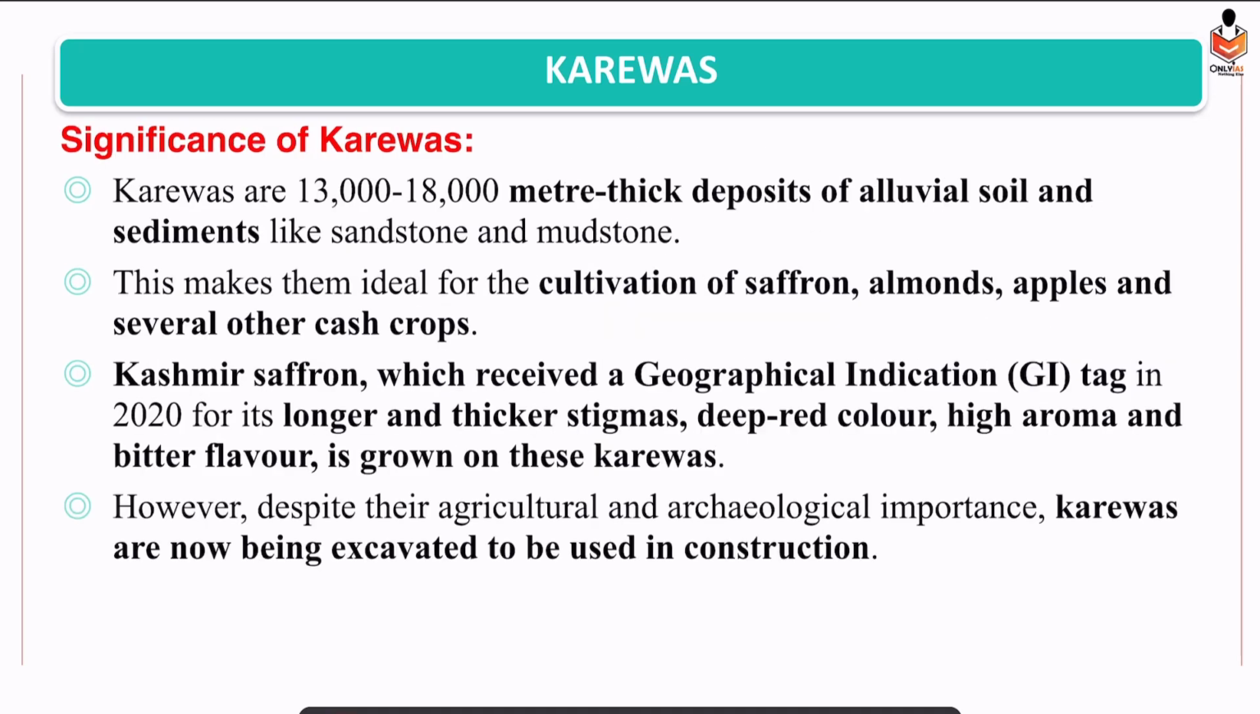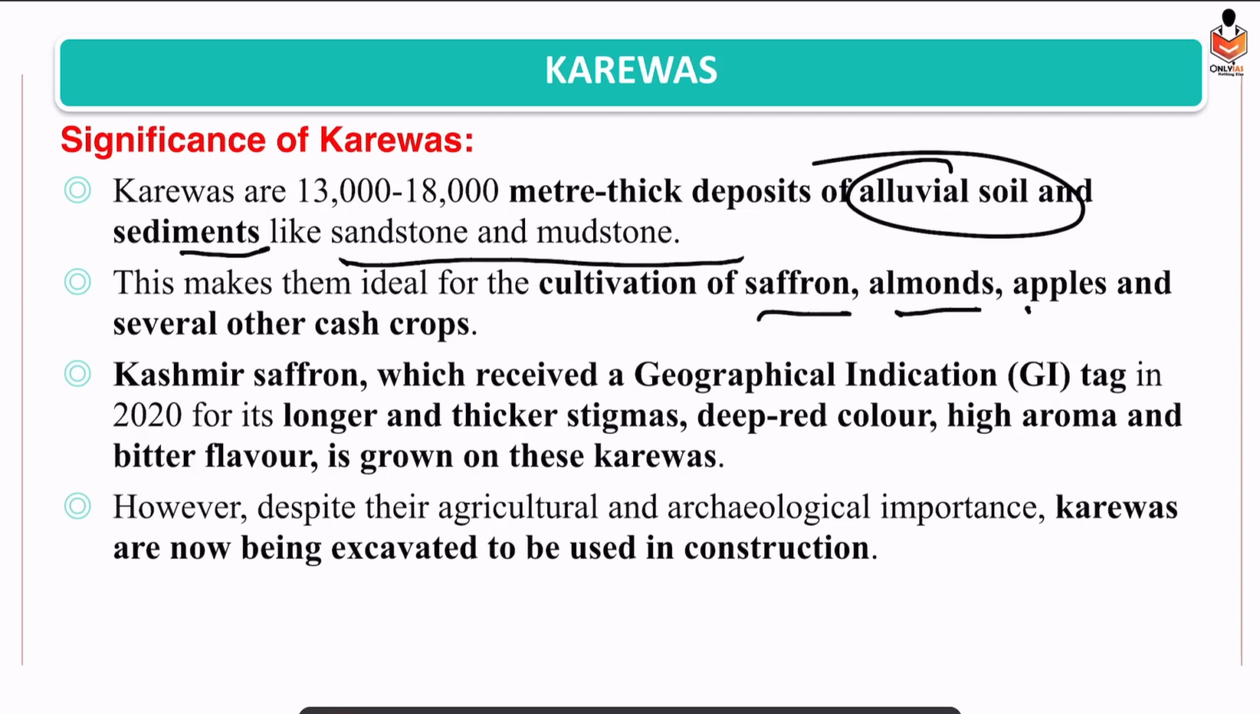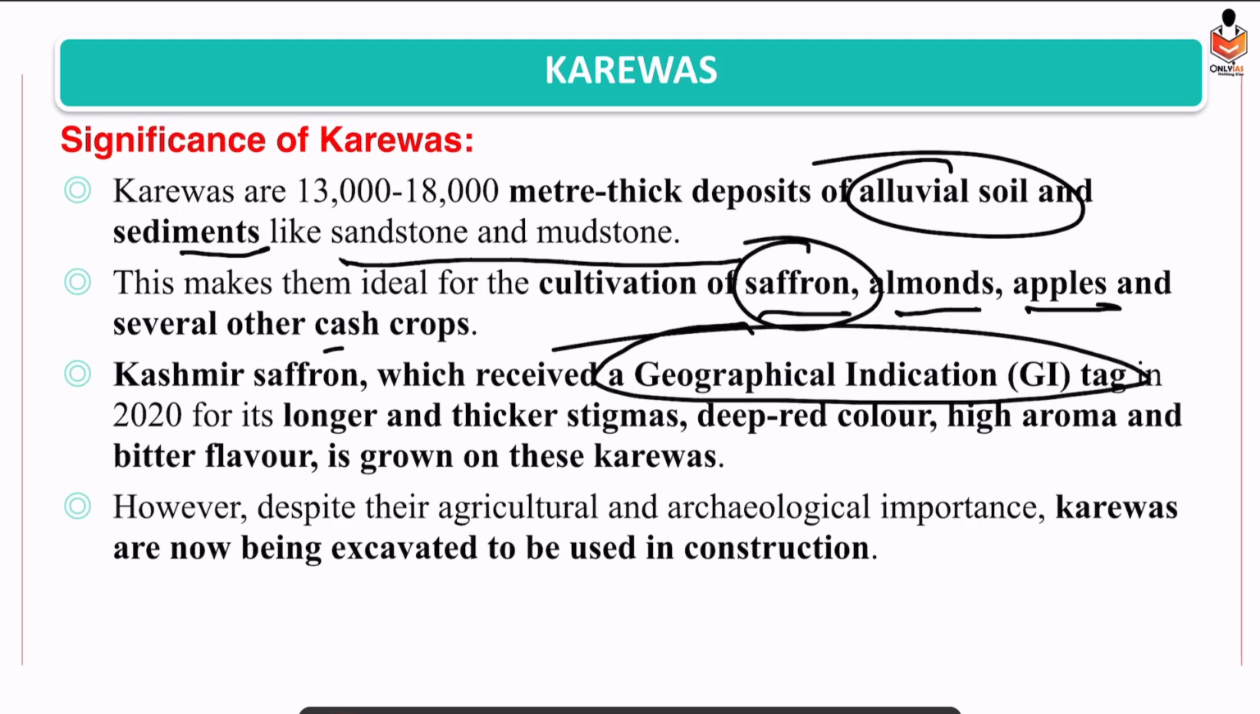So, what is the significance of Karewas? First of all, they are alluvial soil, so they are fertile soils, and they contain sediments like sandstone and mudstone. They are very important for the cultivation of saffron, almonds, apples, and several other cash crops. And Kashmir saffron is important. It has a geographical indication tag, GI tag.